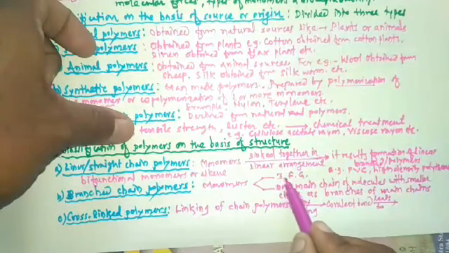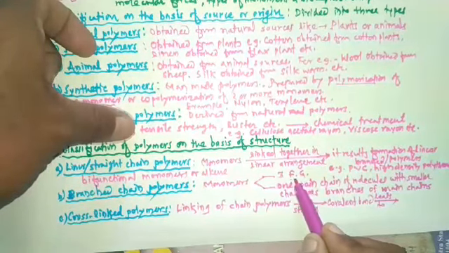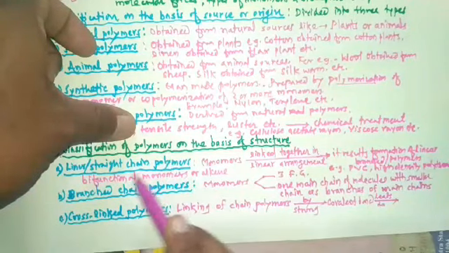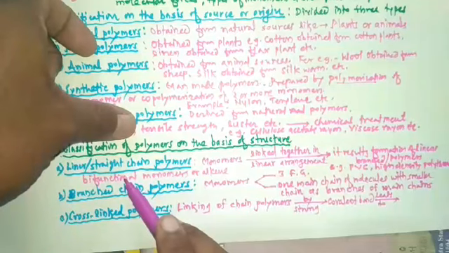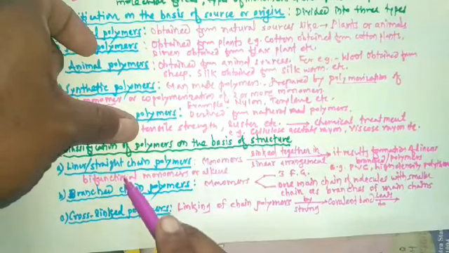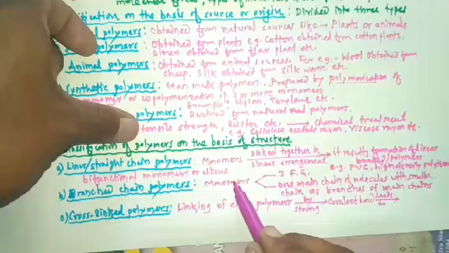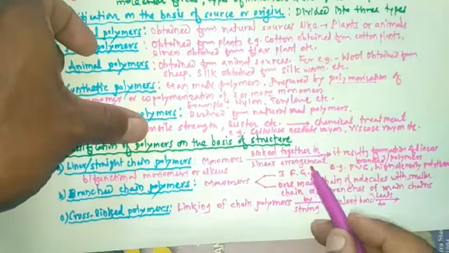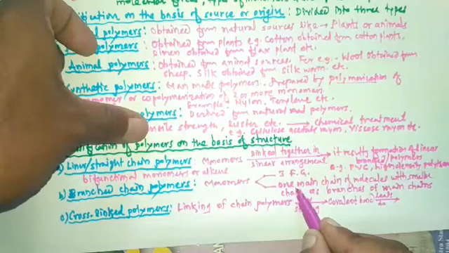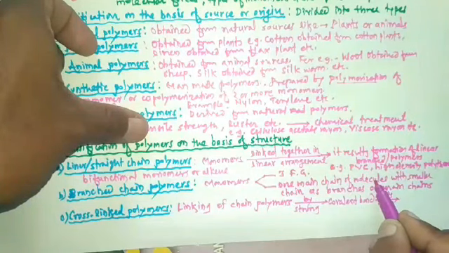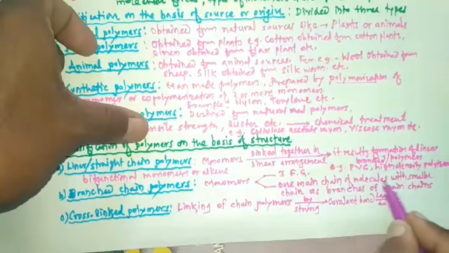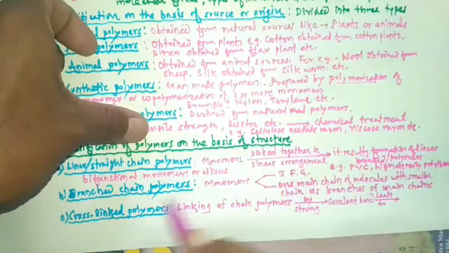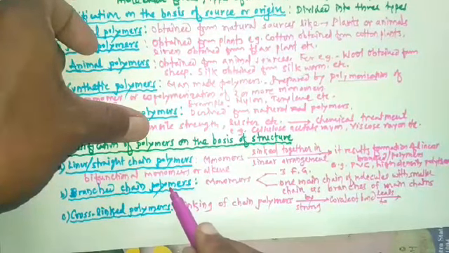In linear or straight chain polymers, the monomers are bifunctional, that means they consist of two functional groups. Here in the branched chain polymers, monomers have three functional groups, or there is one main chain of molecules with smaller chains as branches of the main chain.